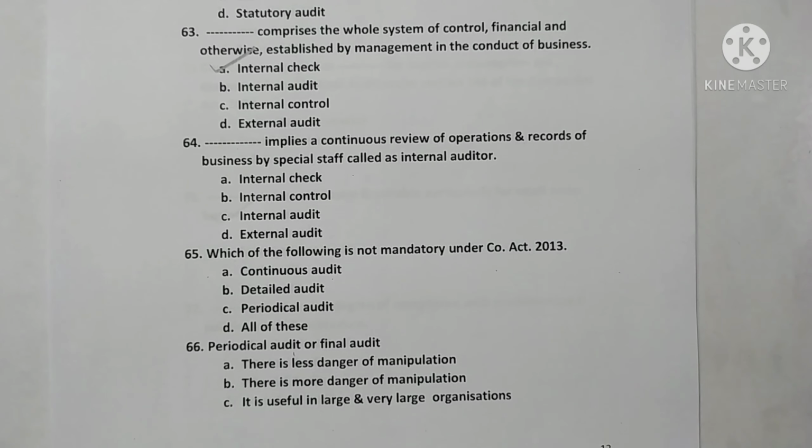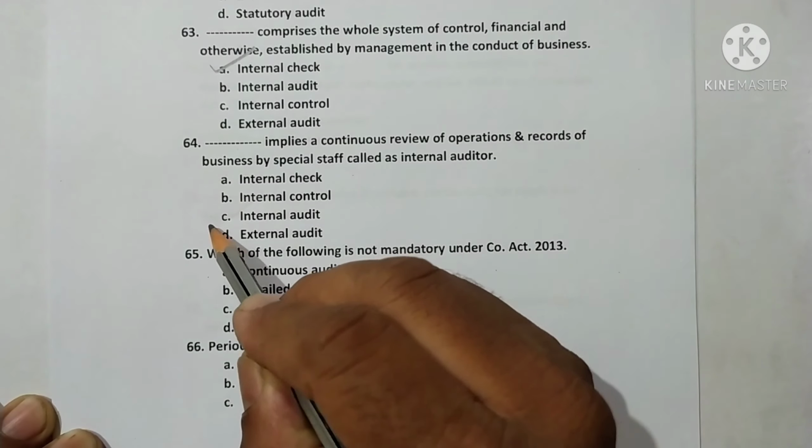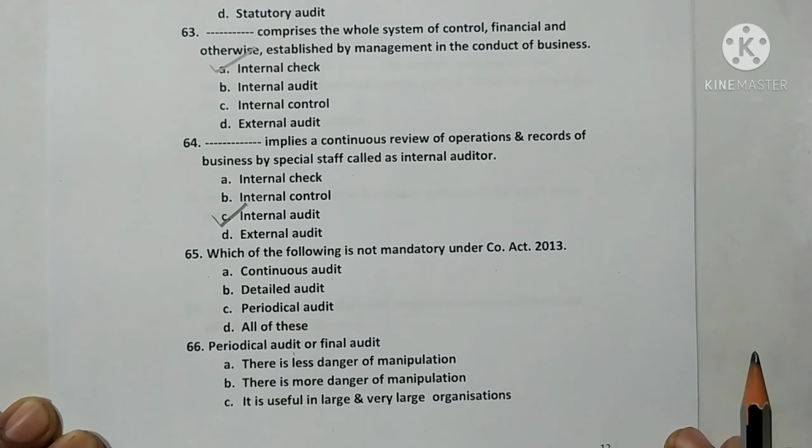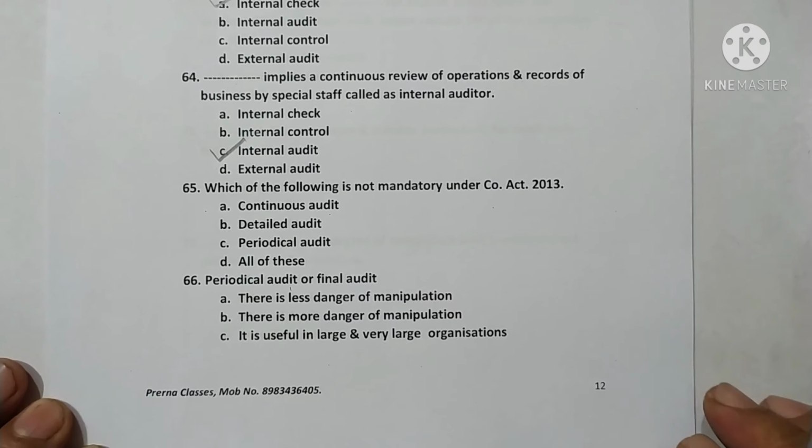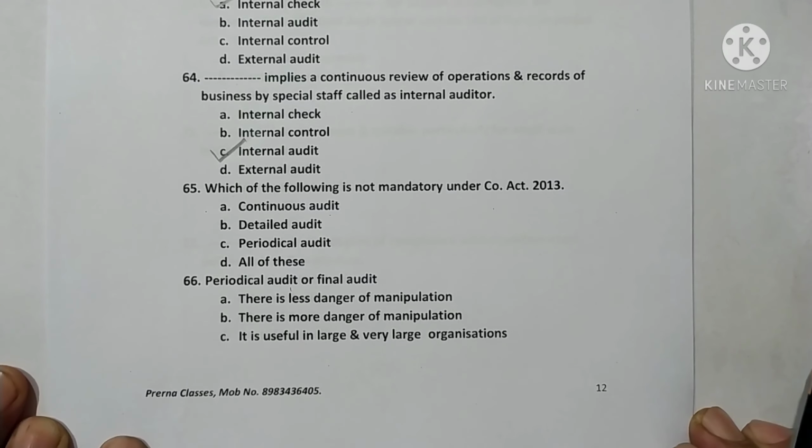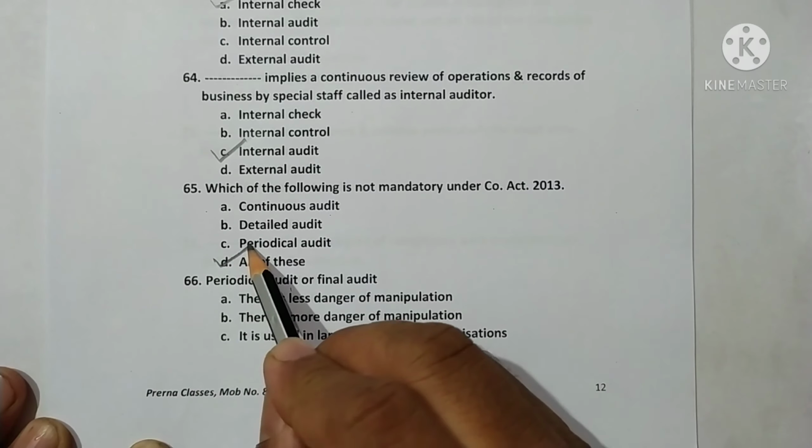Question 64. Dash implies a continuous review of operations and records of business by special staff called internal auditor. Is it internal check, internal control, internal audit or external audit? Here option C is correct. Internal audit is the correct answer. Which of the following is not mandatory under the Companies Act 2013? Continuous audit, detailed audit, periodical audit, or all of these. Here option D is correct.